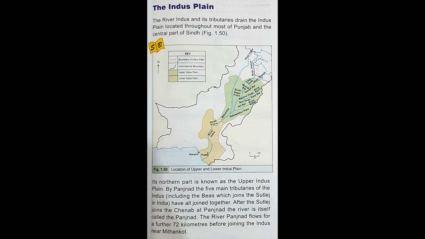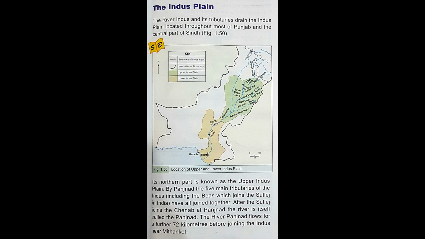The river Indus and its tributaries drain the Indus plain located throughout most of Punjab and the central part of Sindh. Its northern part is known as the Upper Indus plain.